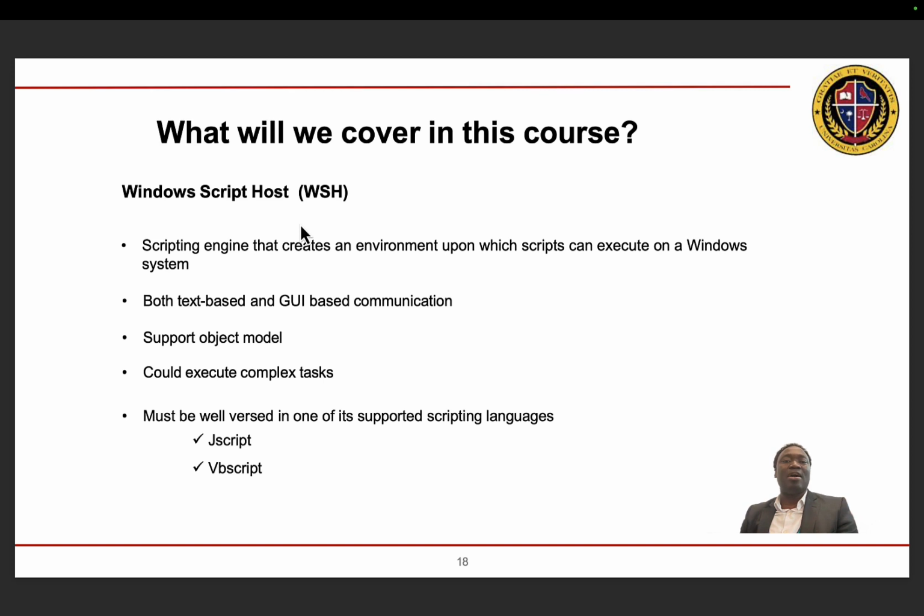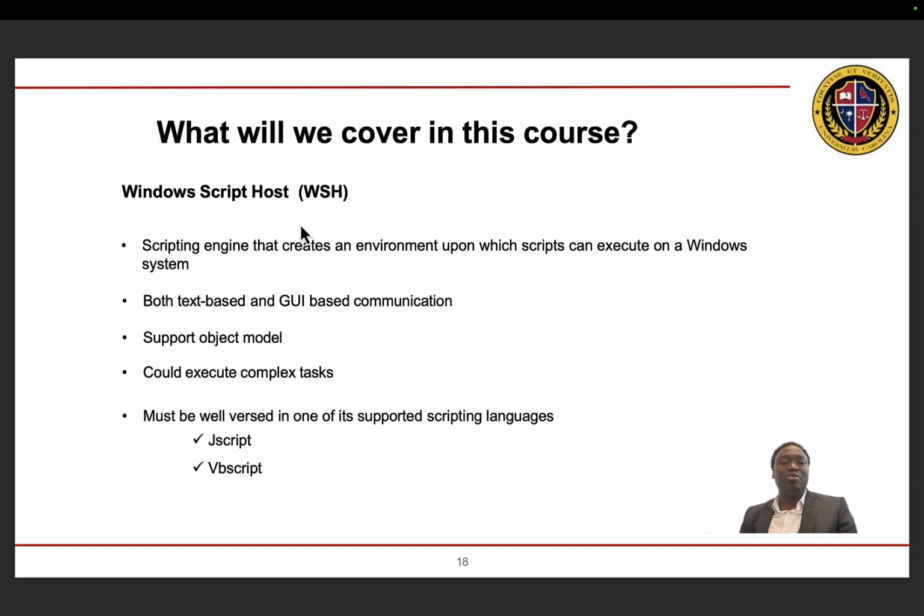We would also cover Windows Script Host, WSH. Now, the Windows Script Host is a scripting engine that creates an environment that can execute scripts on Windows system. It's text-based and supports graphical user interface communication. It also supports object orientation or object modeling. Now, you can also execute complex tasks using the Windows Script Host.